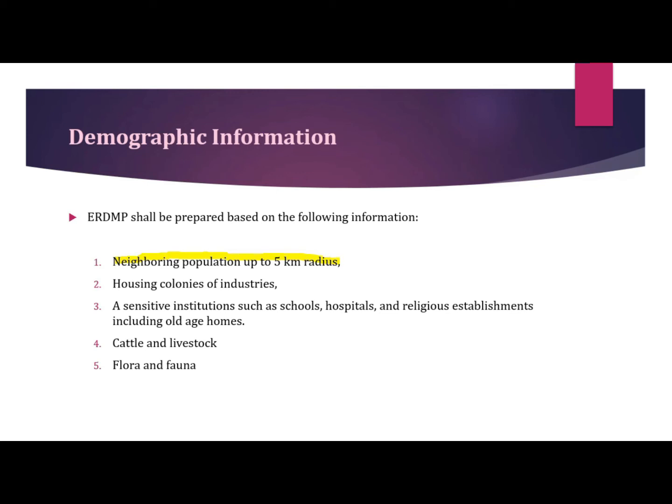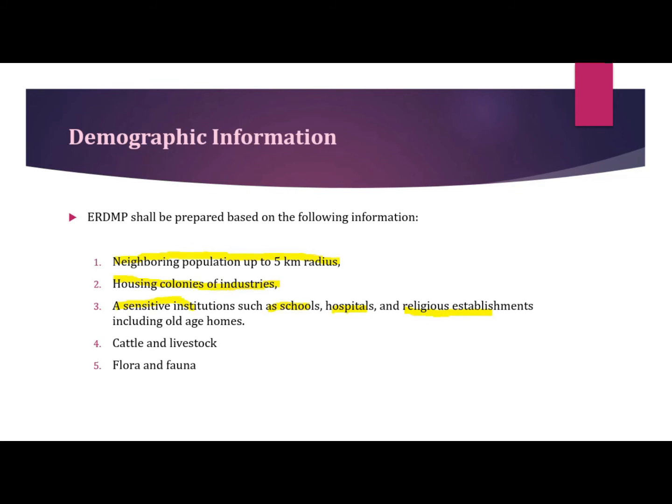Okay, so the second point is the housing colonies of industries. There are some housing colonies nearby the industry, so that should be considered. Then sensitive institutions, such as the schools, the hospitals, the religious establishments, including the old age homes. That information should be there before planning the ERDMP.